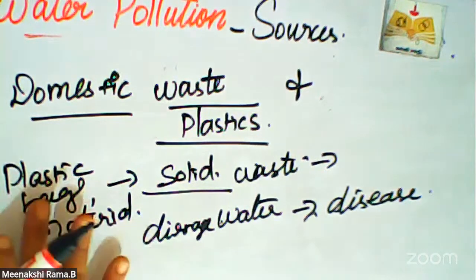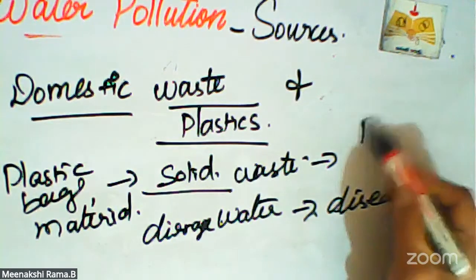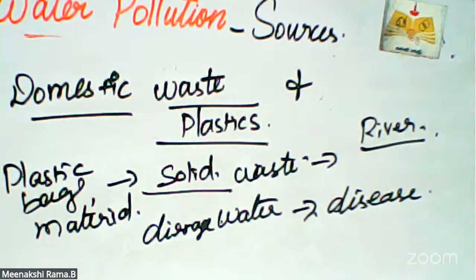So plastics are non-biodegradable material. Government banned that material, but whatever it may be, we are using different kinds of these materials and just throwing them into water bodies and open spaces also. When we throw plastic materials into water bodies, they join the river and lake. In those places the water is blocked, as well as the drainage.